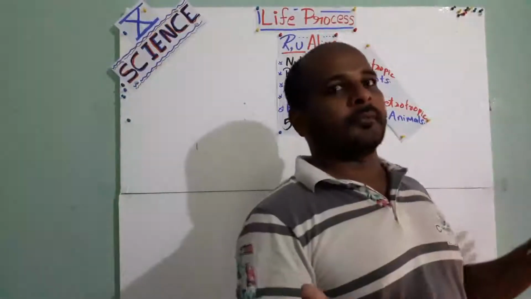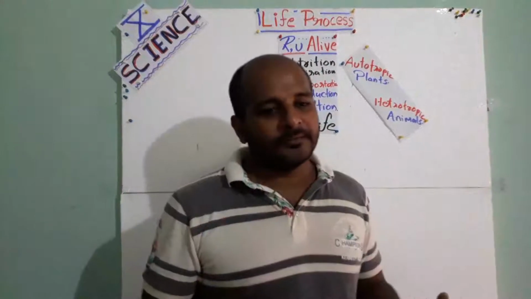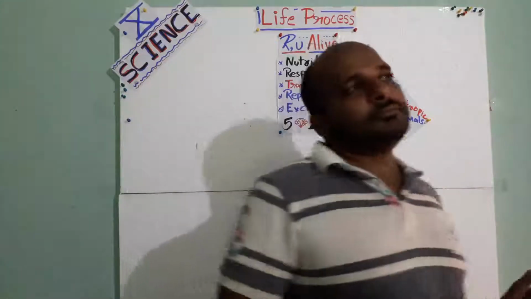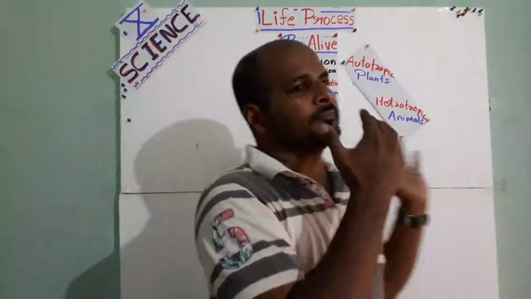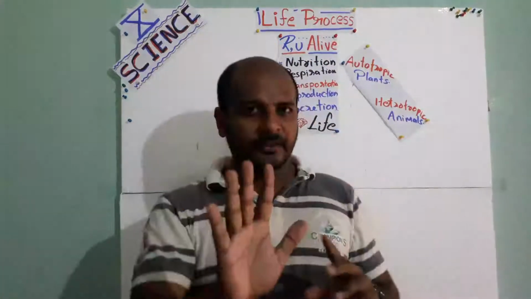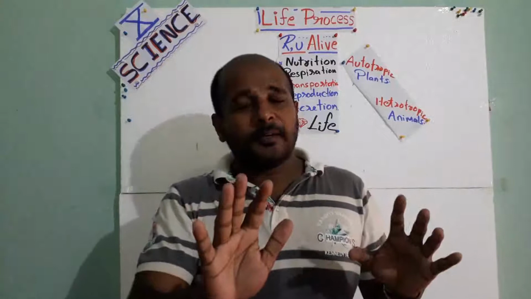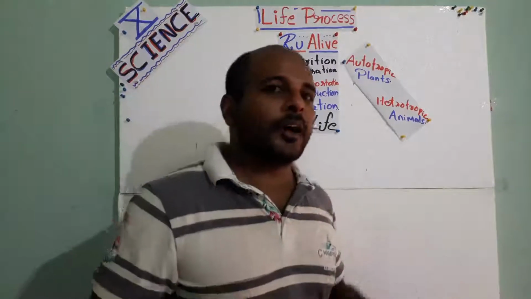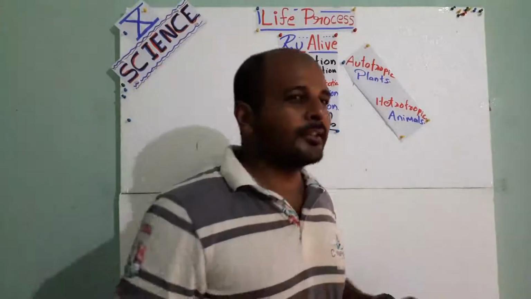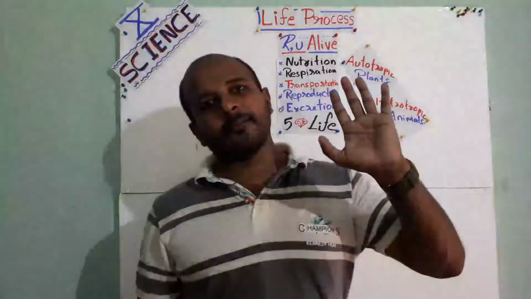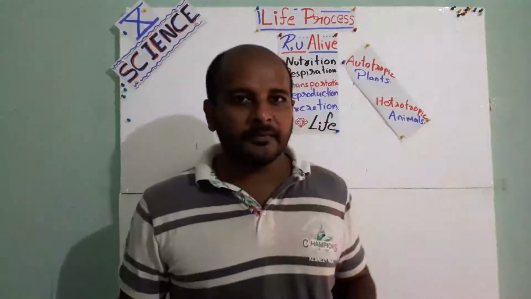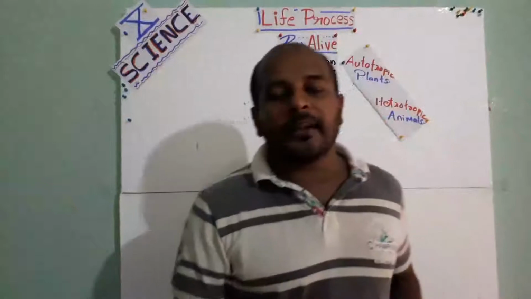So, life processes is the name of the chapter, and in that chapter we will study what the conditions are that are required for something or someone to be alive. For example, just look around. You can move your hands, isn't it? You can move your head also. You can blink your eyes. You can open your mouth and shout. All those things show others that you are alive. Because you are walking, it's a proof you are alive. If a cat is running, it is a proof it is alive.